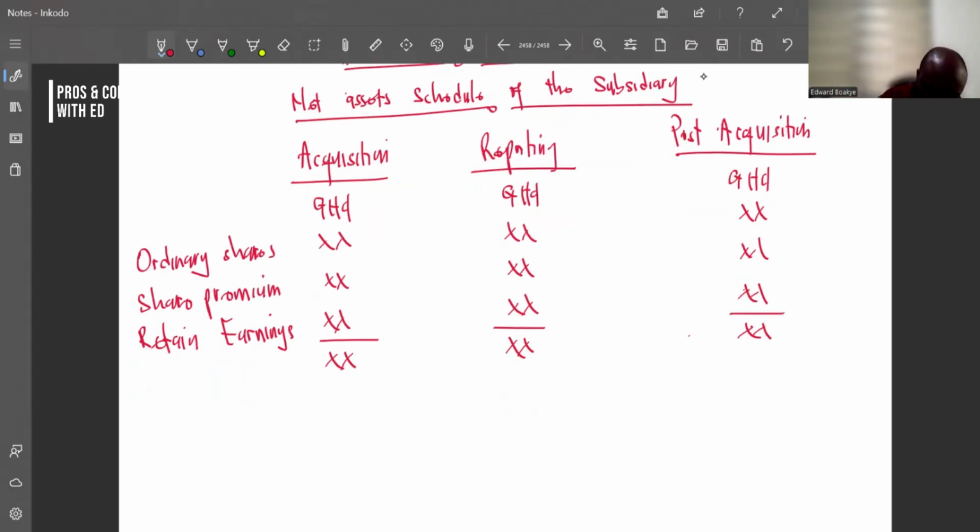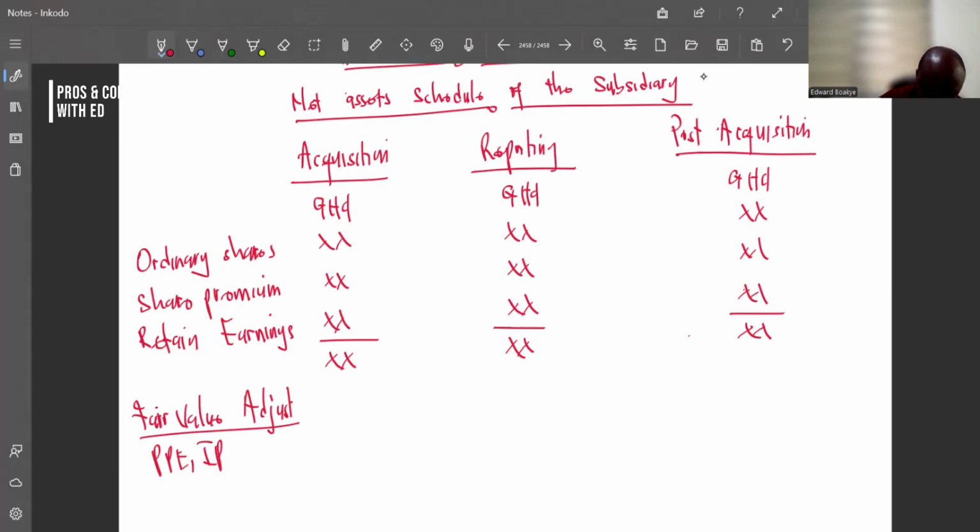So when we come to the fair value adjustment, we may have any asset at all. We may have PPE, so changes in PPE, or investment property.